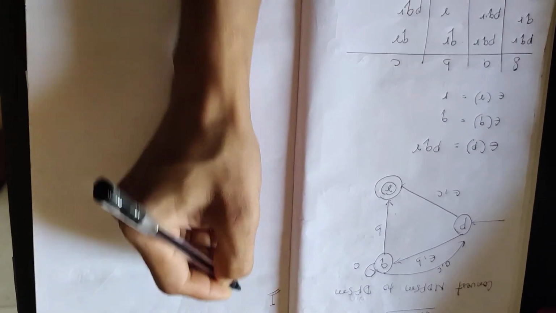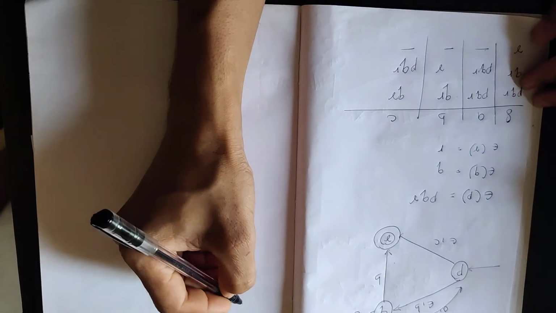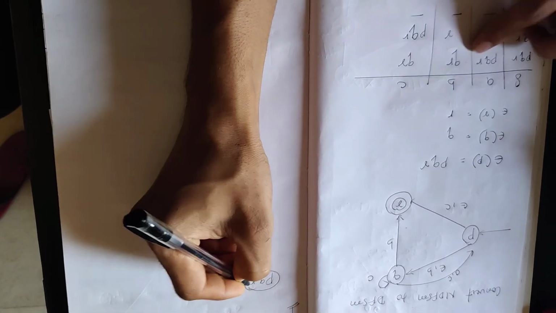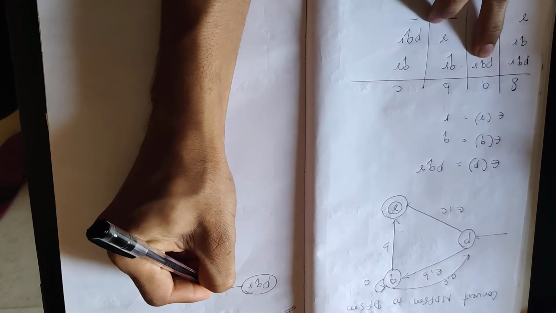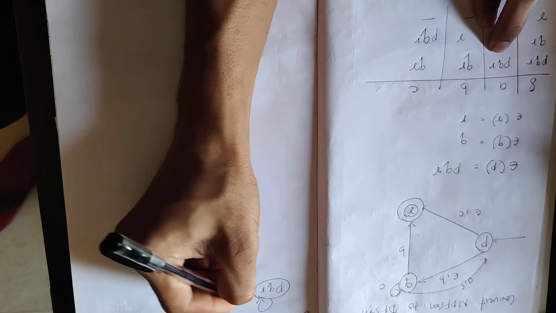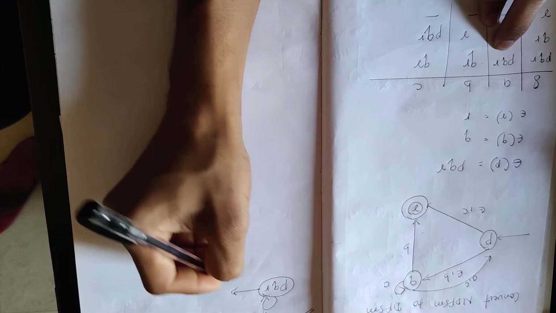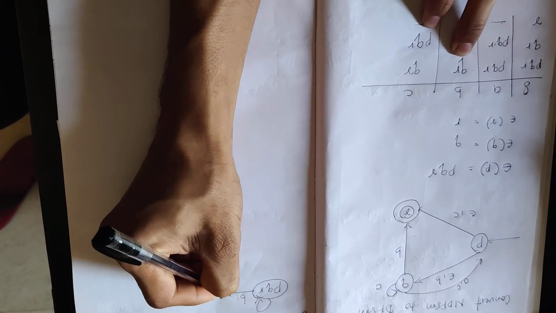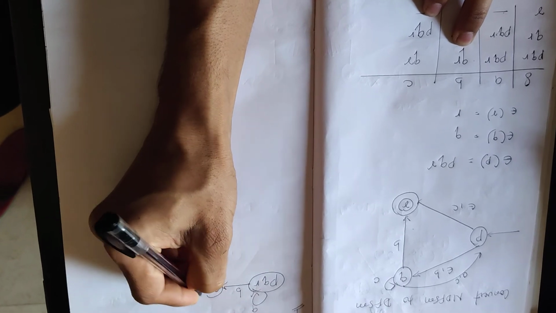So let's begin. PQR on input A is a self loop, so give A here. PQR on B moves to state QR.